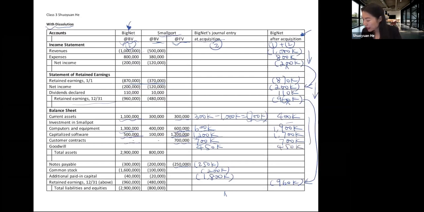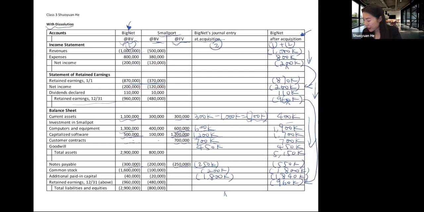And then if you add them all together, you are going to get total asset of 5.15 million. For notes payable, we have 300,000 plus 250,000, so that's 550,000. Common stock, if you add up everything, that will give you 1.8 million. Additional capital, if you add up everything, 1.84 million.